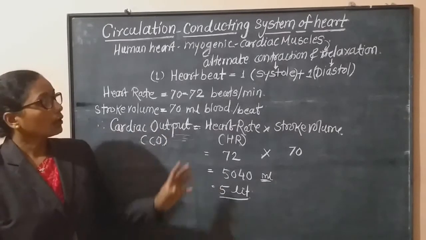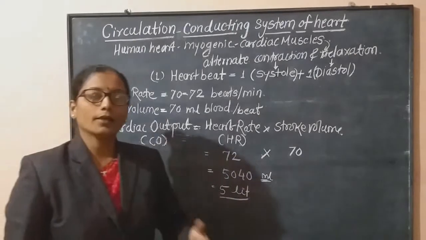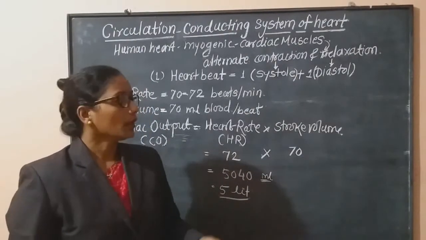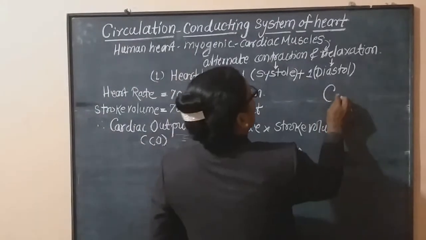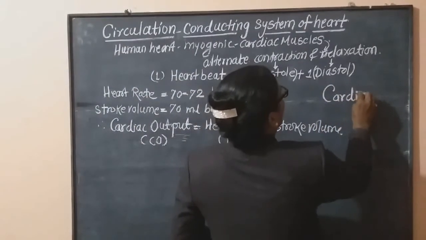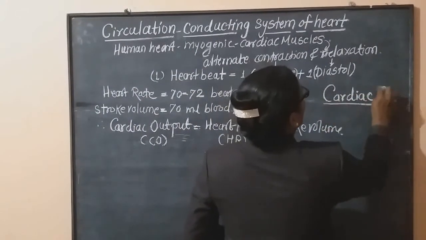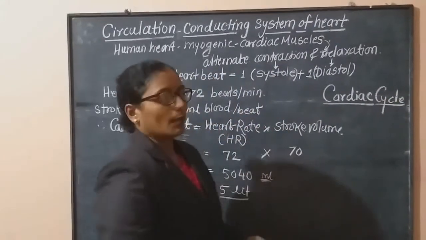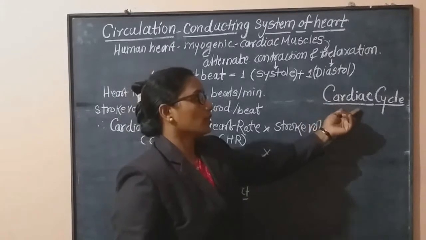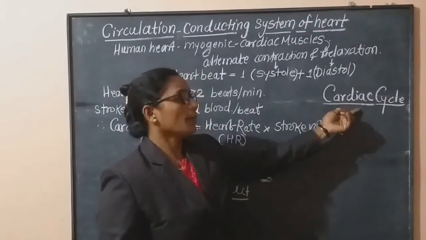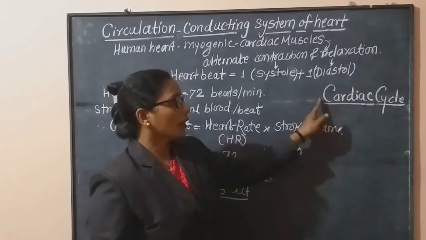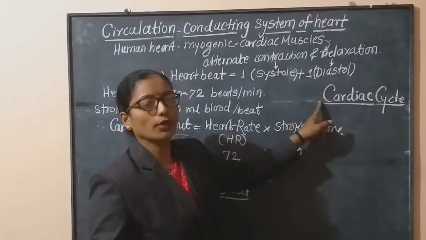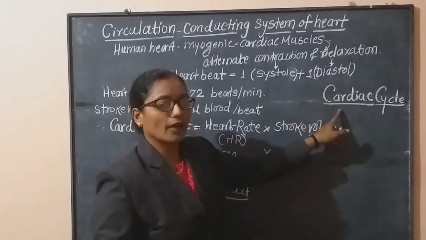Now this contraction and relaxation, that is the working of the human heart, is called the cardiac cycle. What is it called? It is called the cardiac cycle. We will study this cardiac cycle after some time. Before that, the working of the heart, that is one systole and one diastole, is equal to one cardiac cycle.